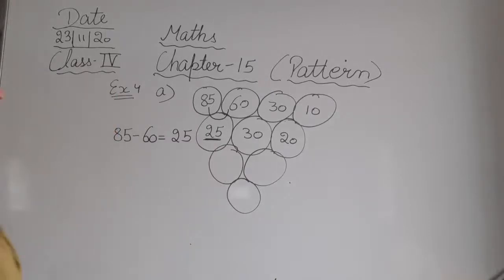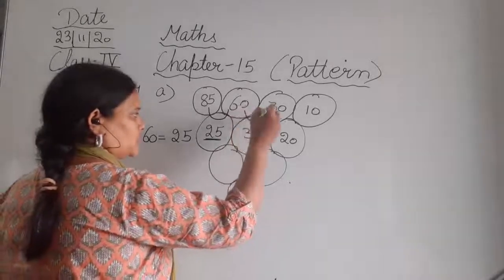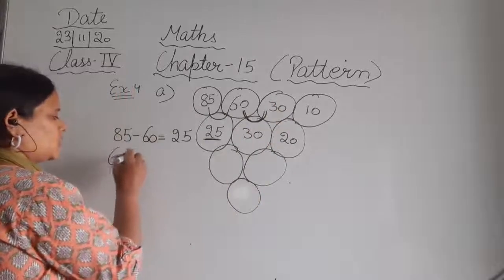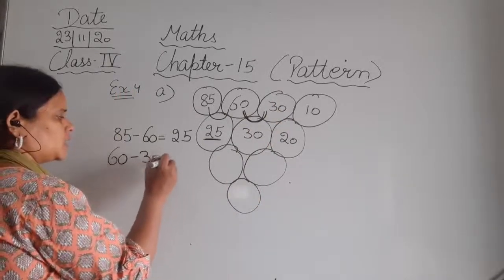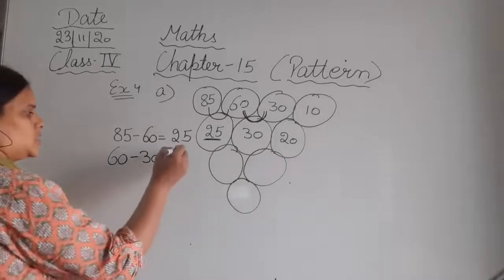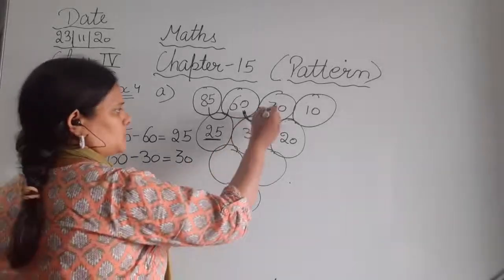Okay. Next it's 30. And if we subtract 30 from 60, अगर हम इन दोनों को subtract करें, 60 minus 30 will be 30 again.